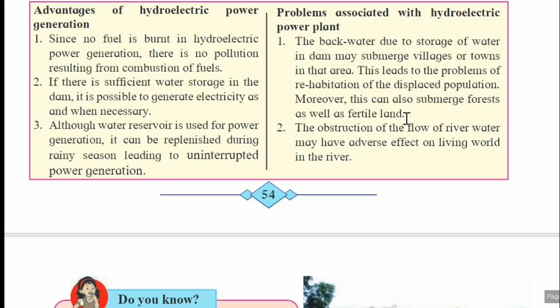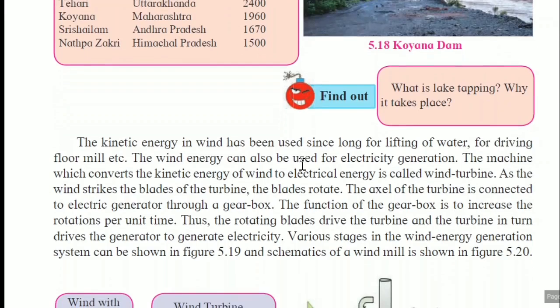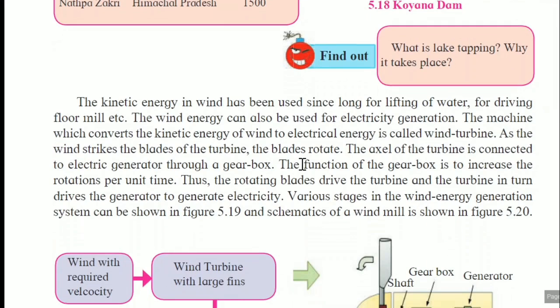That means deforestation will occur. Second limitation, the obstruction of the flow of river water may have an adverse effect on living world in the river. These are the certain limitations related to the hydroelectric power generation plant.